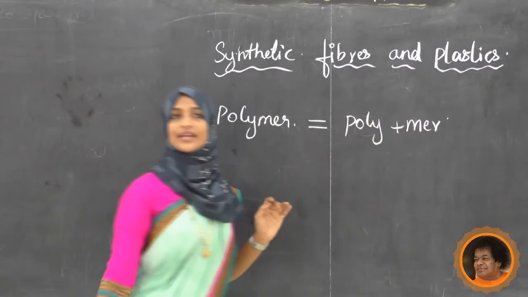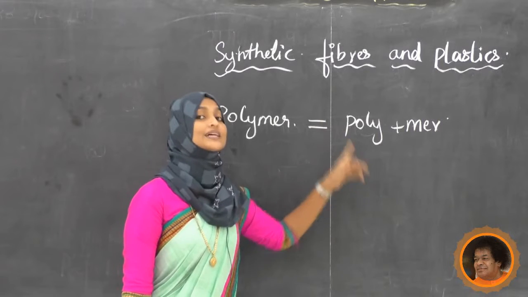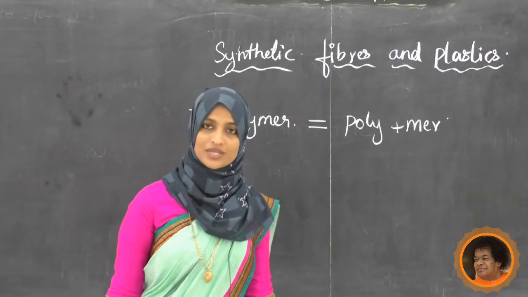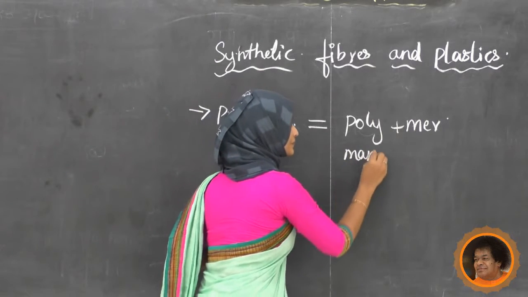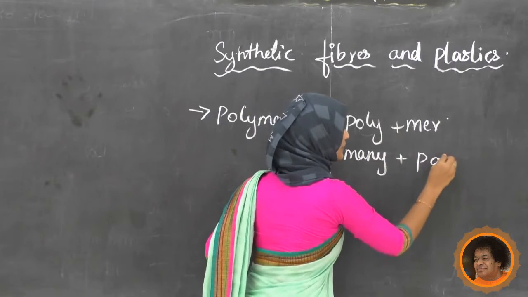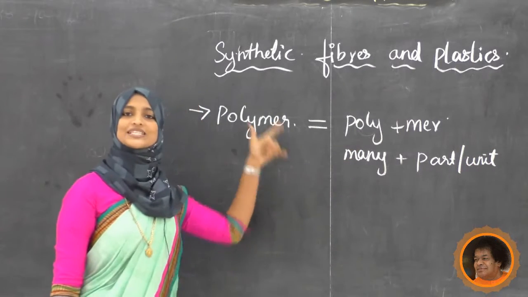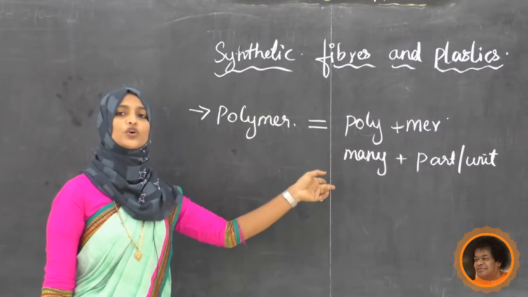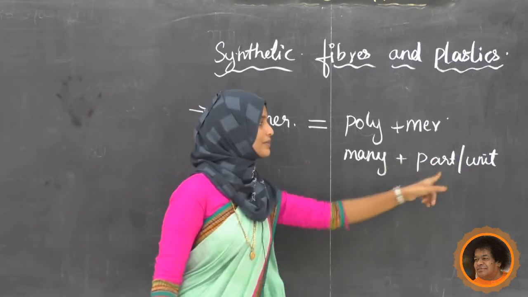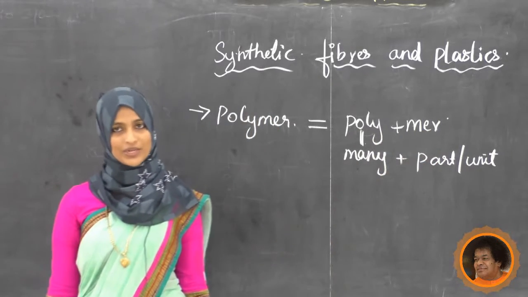Poly means many, more than two. Mer means part or unit. So polymer is a Greek word, a combination of two words, poly plus mer. Poly means many, and mer means part or unit.